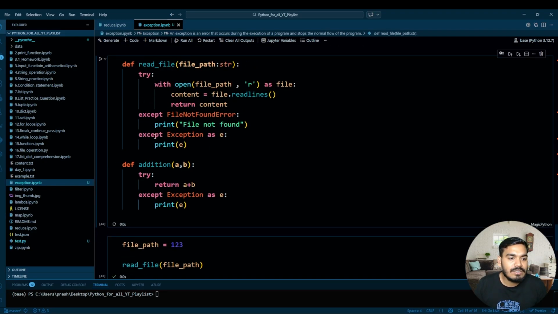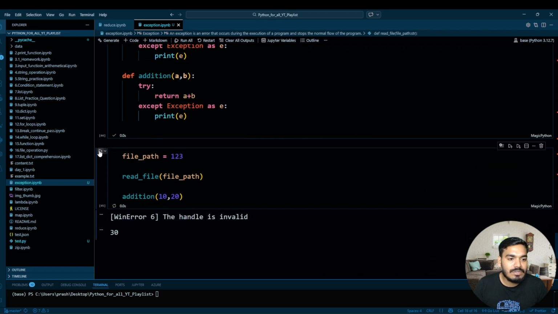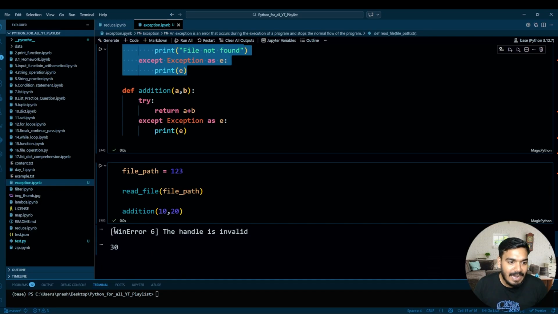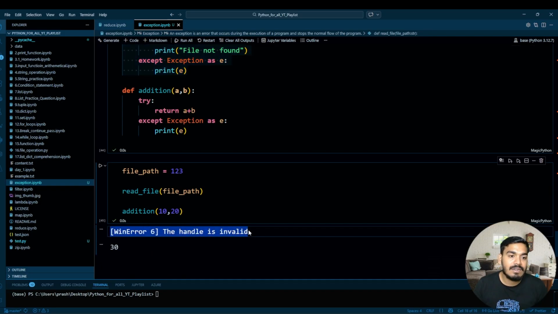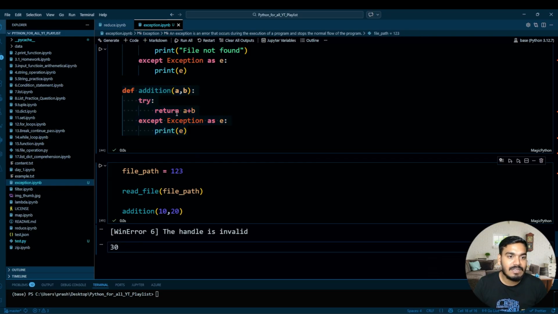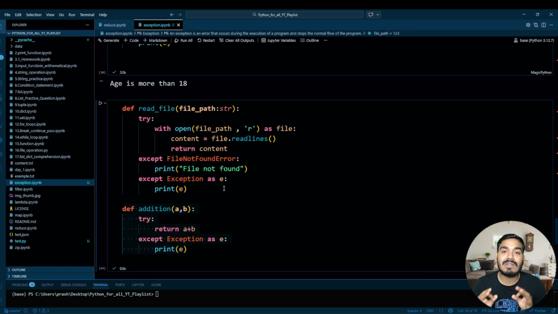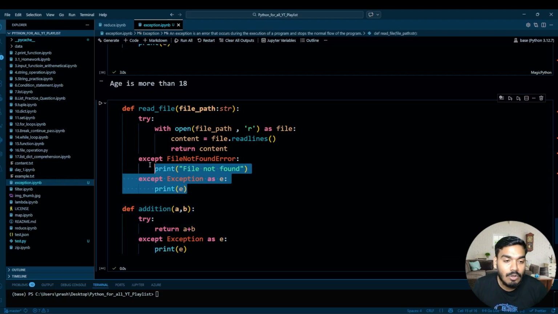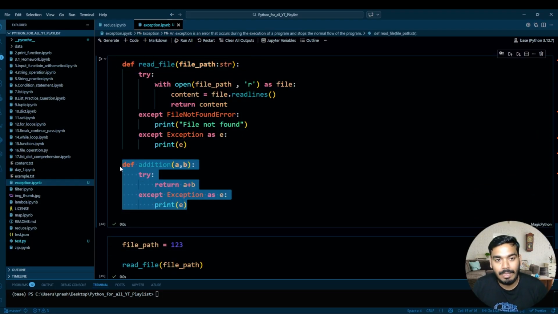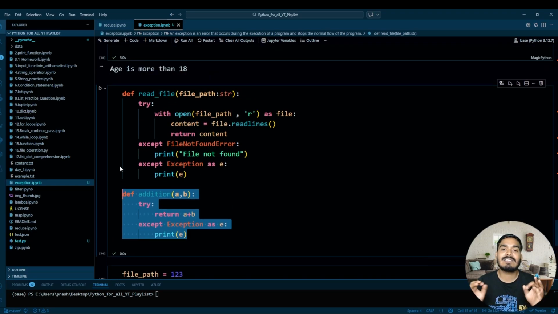Now let's execute this line of code and then execute this line of code. So see, we have the error over here which has been handled, but it does not stop the next line of code from executing. It has executed and we have 30 as a response. This is how exception handling is important whenever you write production-grade code. If one piece of code is not working, it will not interrupt the other one from executing. So I hope with this it is clear, guys.